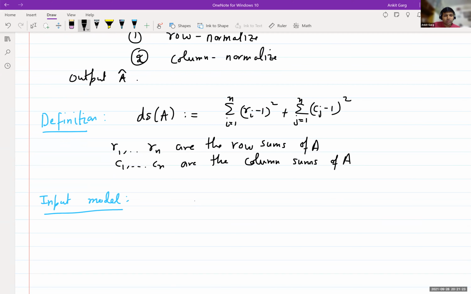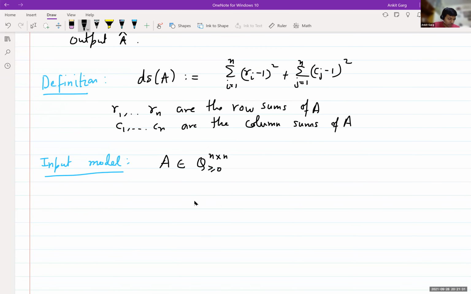So for simplicity, let's restrict to rational matrices. You can make it Gaussian rational, but it doesn't matter. So rational matrices, so that they can be explicitly described.